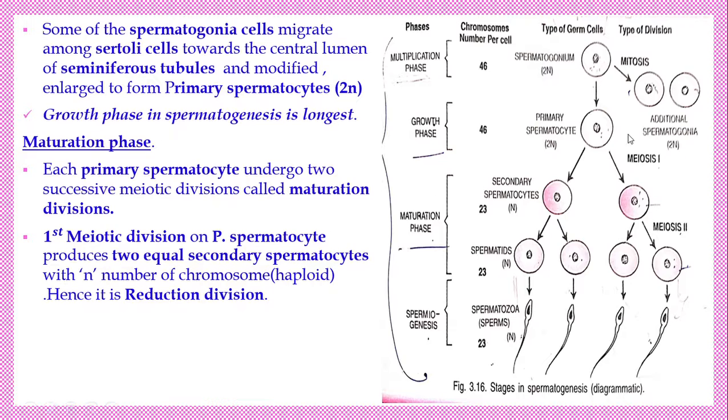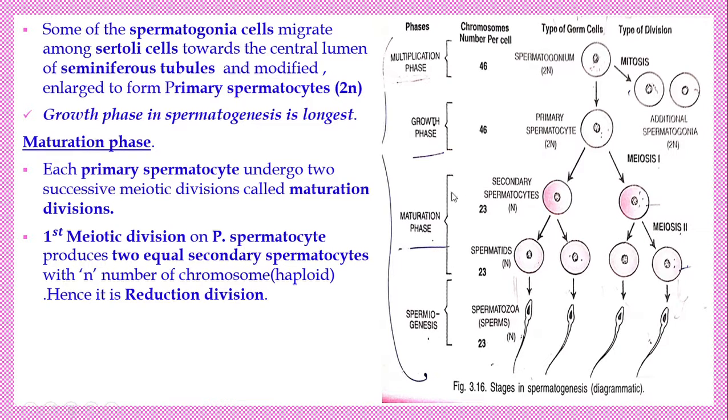As the result of meiosis 1, two equal sized cells are produced, that are called the secondary spermatocytes. Now each secondary spermatocyte undergoes meiosis 2. Already told, meiosis 2 is just like mitosis.